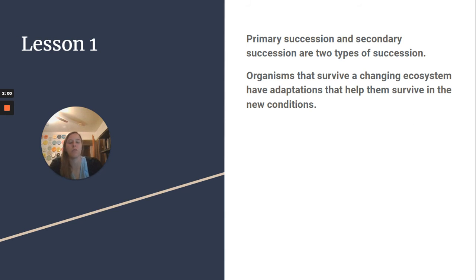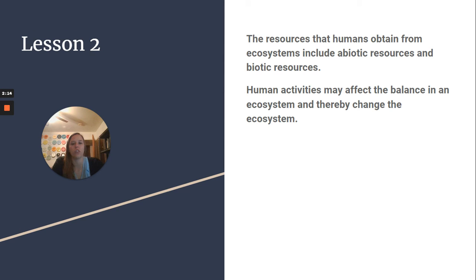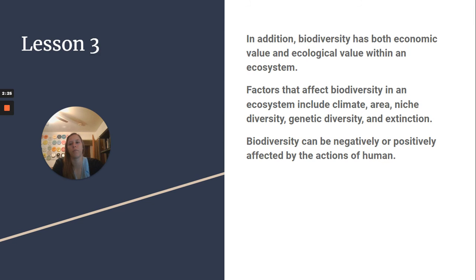From lesson 1, the two key points. Primary succession and secondary succession are two types of succession. Organisms that survive a changing ecosystem have adaptations that help them survive in the new conditions. Lesson 2, the resources that humans obtain from ecosystems include abiotic resources and biotic resources. Human activities may affect the balance in an ecosystem and thereby change the ecosystem.